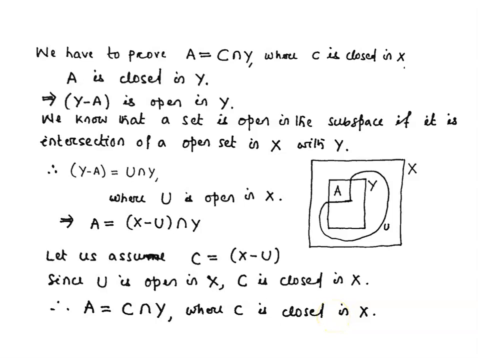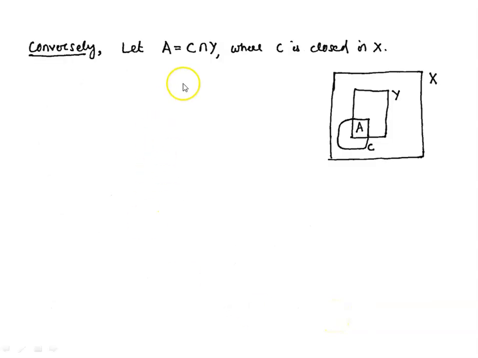Now to prove the converse statement, let A be equal to C intersection Y, where C is closed in X. Here we have the space X and Y be a subspace of X. This A is a subset of Y, which is written in this way: A is equal to some closed set C of X intersection Y. This is our A. Now we have to prove that A is closed in Y.